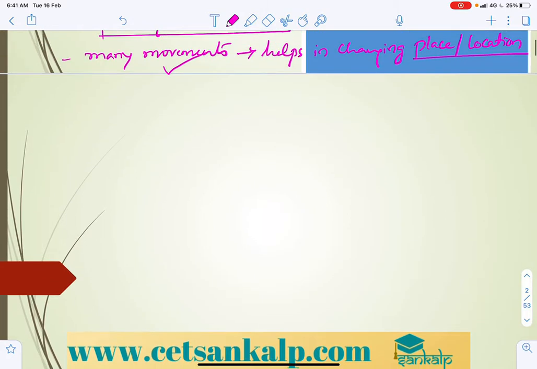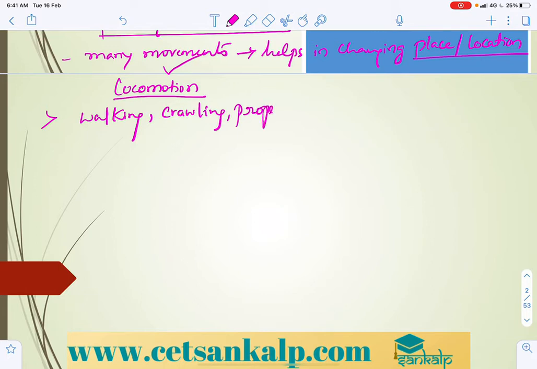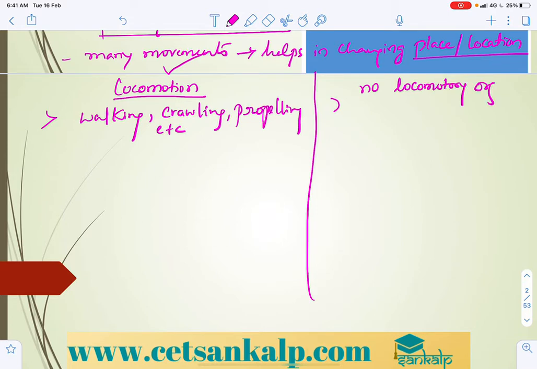Next, in case of locomotion, it includes locomotory organs which help in walking, traveling, propelling, etc. But in movements, which take many different forms, no locomotory organs are involved.